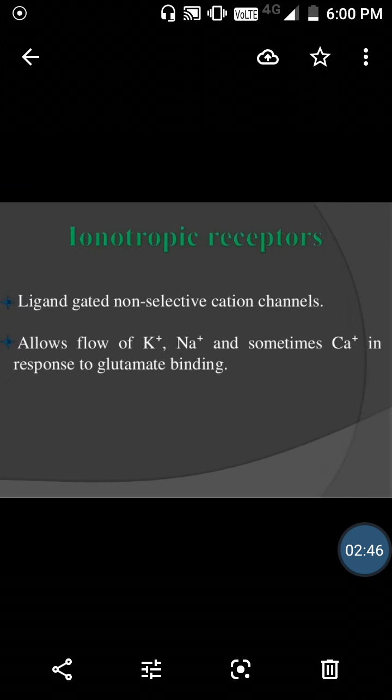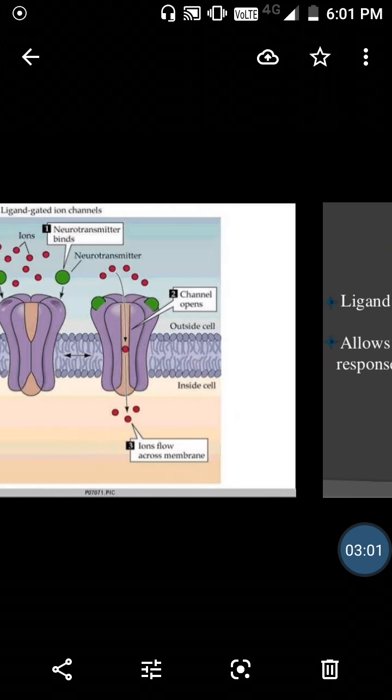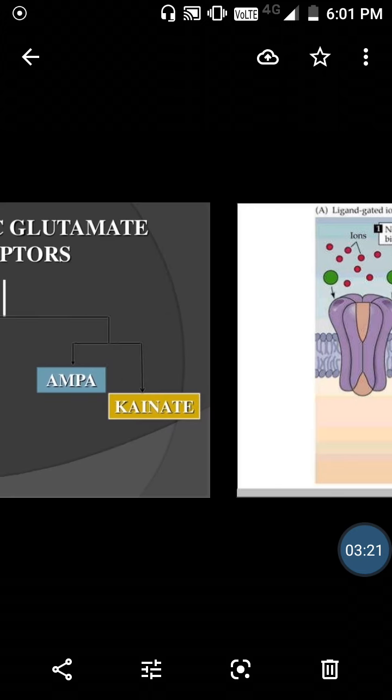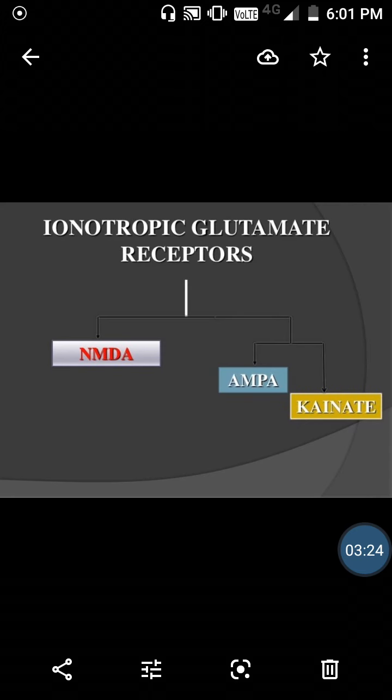First, we will see the ionotropic receptor. Ionotropic receptors are ligand gated, non-selective cation channels. They allow the flow of cations, which are potassium, sodium, and sometimes calcium, in response to glutamate binding. Here we can see the ligand gated ion channel. When the neurotransmitter binds, ions from outside the cell enter across the membrane. So these ions are mostly cations. Ionotropic glutamate receptors are of three types: NMDA, AMPA, and kainate receptors.